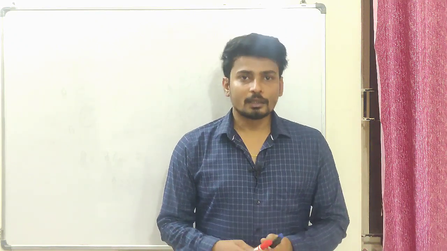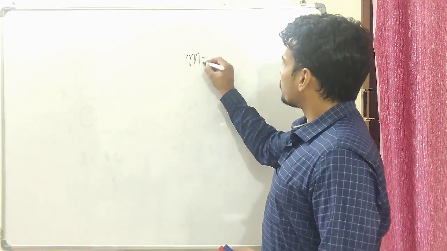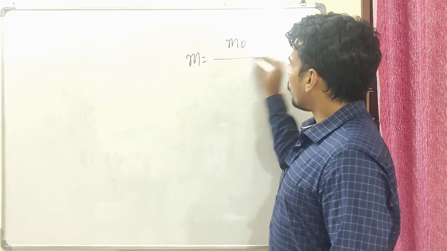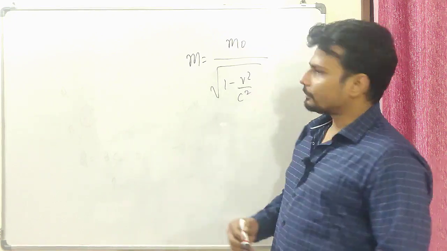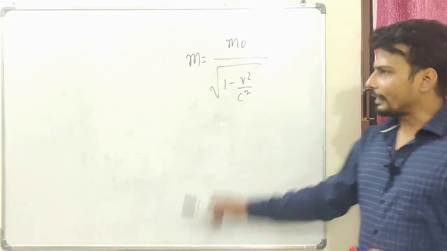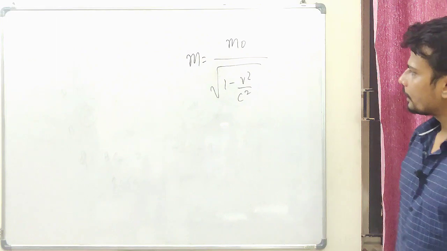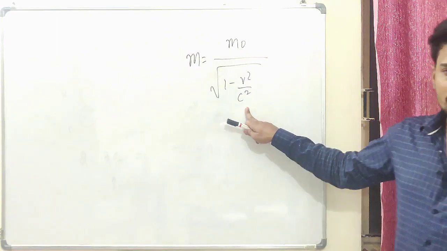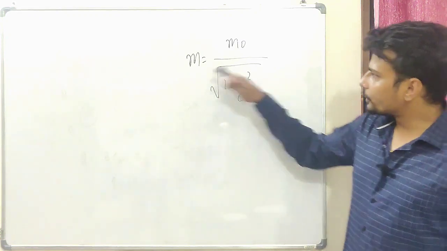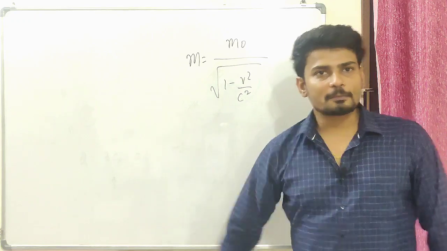The mass does not remain constant, and I'm sure you must have seen this formula: M is equal to m naught over the square root of 1 minus v square over c square, where m naught is the mass at normal condition, the stationary mass or rest mass, v is the velocity of that particle, and c of course is the speed of light. So if any object gets a velocity close to the speed of light, the mass will change.